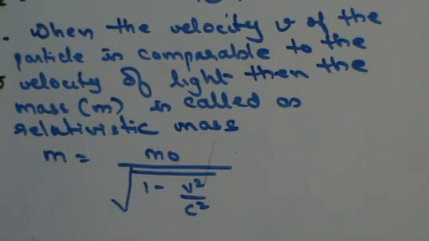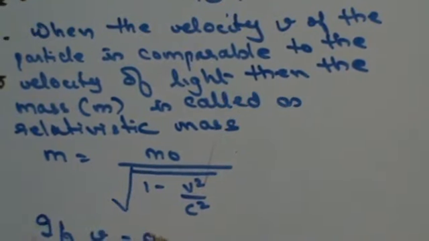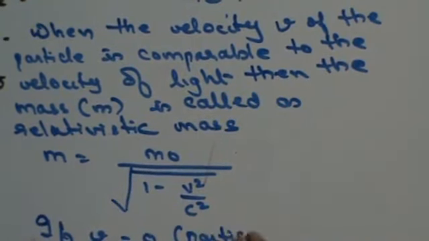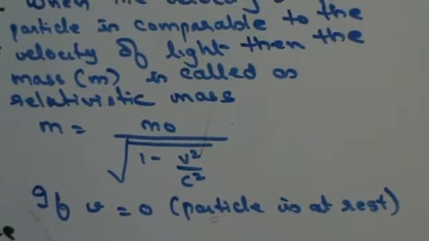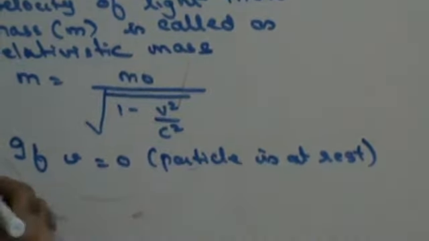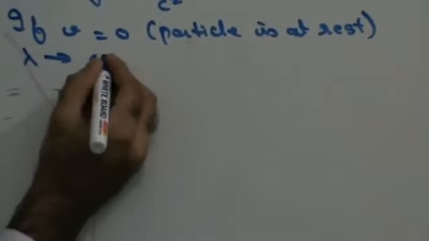So in this case, let's consider that if v is 0, that is, the particle is at rest. Now if the particle is at rest, then what will happen to lambda? Lambda will become equal to infinity. I can say then lambda would tend to infinity, right?